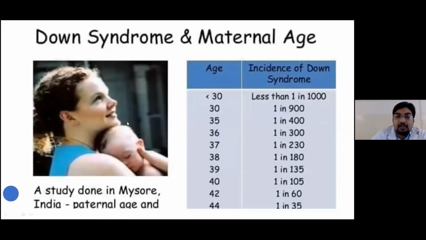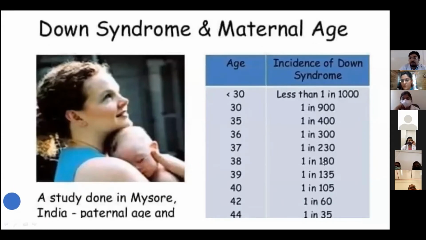So here you can see the chart: as the age increases, the incidence of Down syndrome also increases. If the maternal age is less than 30, the chance of Down syndrome is less than 1 in 1000. But as the age increases, you can see the incidence also increases.